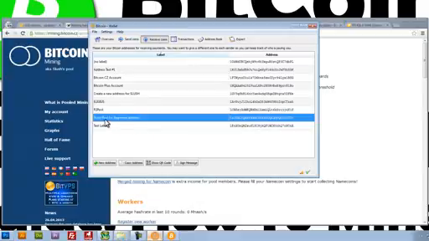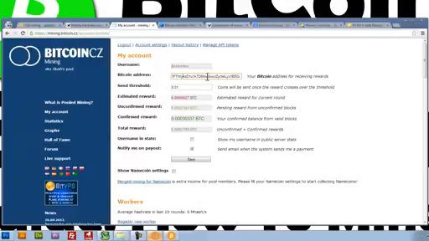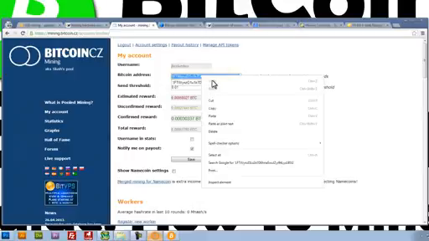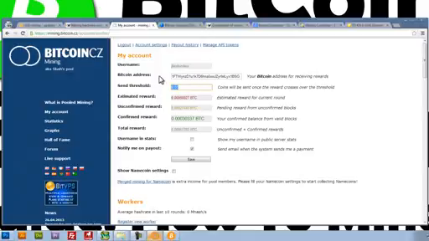Once I do that, you can see it pops up here in this list, and what I want to do is right click, copy that address, this string of code right here, and paste it right here.